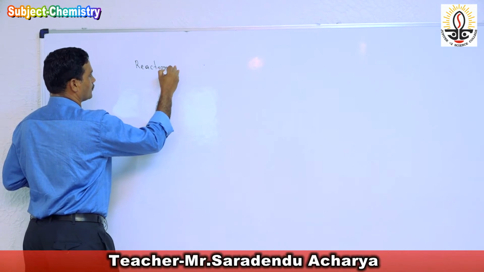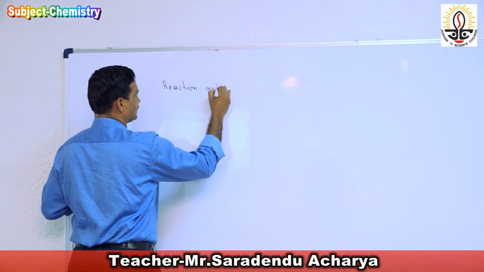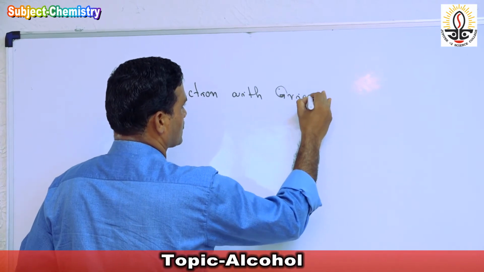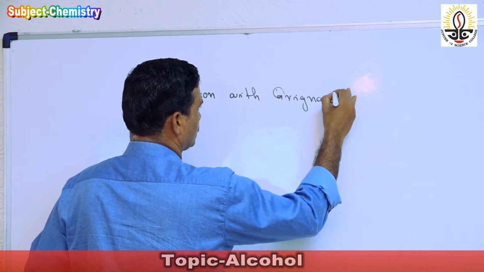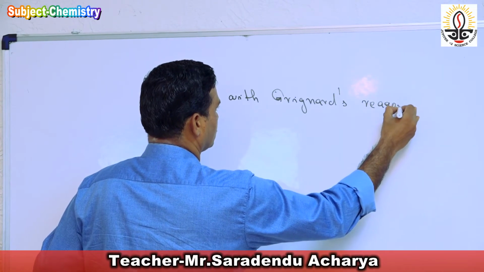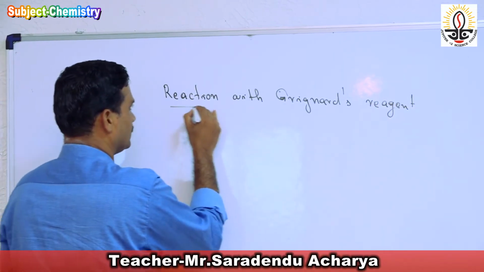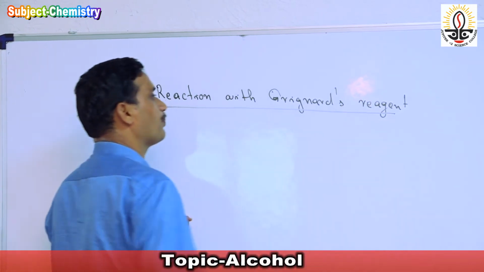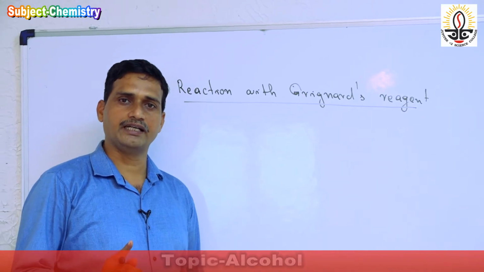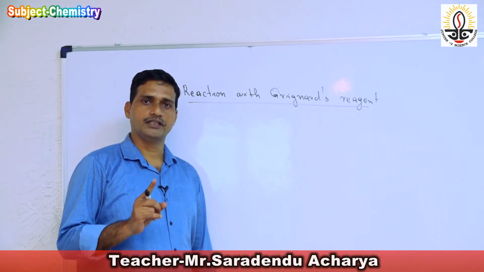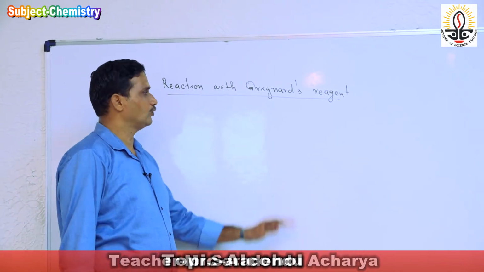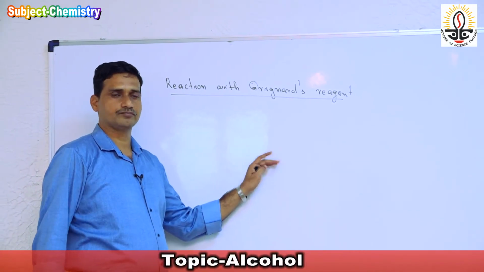Reaction with Grignard's reagent. It is one important reaction, that is nucleophilic addition reaction takes place in aldehyde, in ketone, in ester, in acid chloride, whatever it may be, we get the corresponding alcohol.